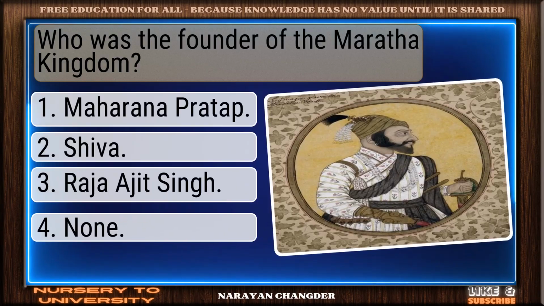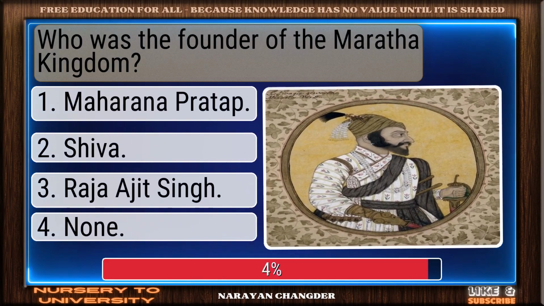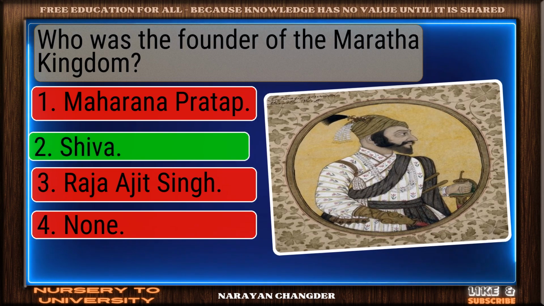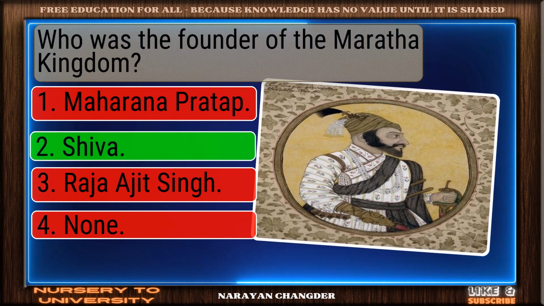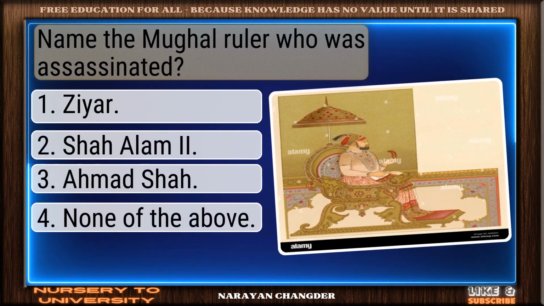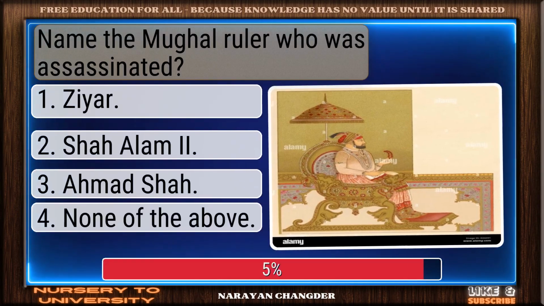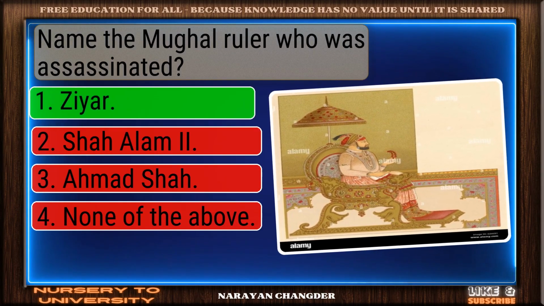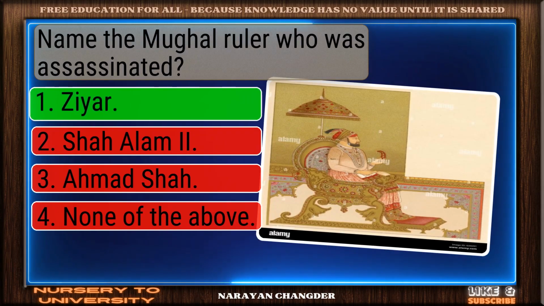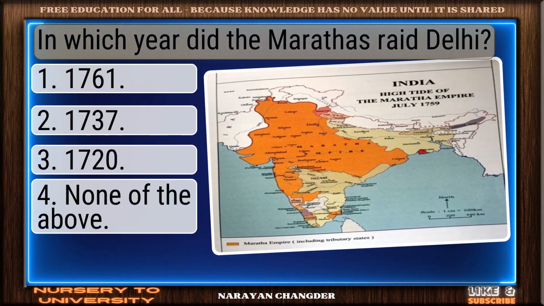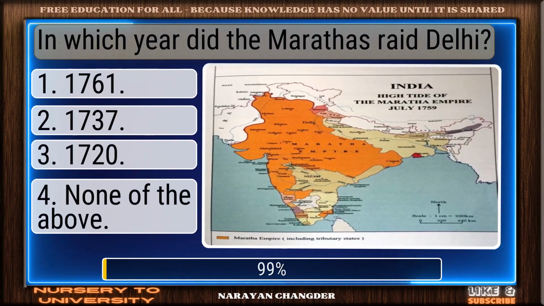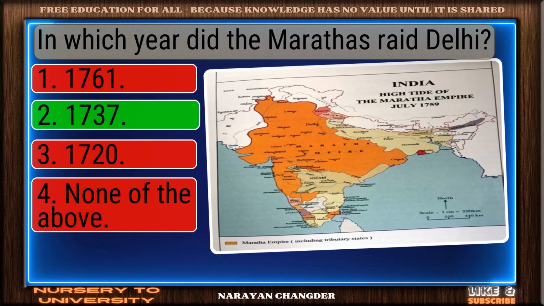Who was the founder of the Maratha kingdom? Clear logic. Your choice, Shiva, is sound and 100% true. Name the Mughal ruler who was assassinated. Excellent. ZR is a brilliant choice. In which year did the Marathas raid Delhi? Sharp thinking. 1737 is...